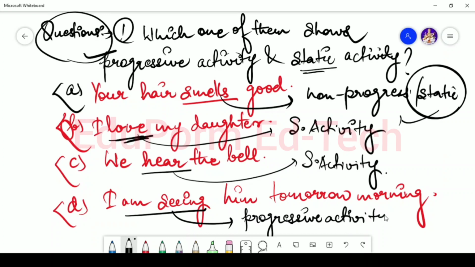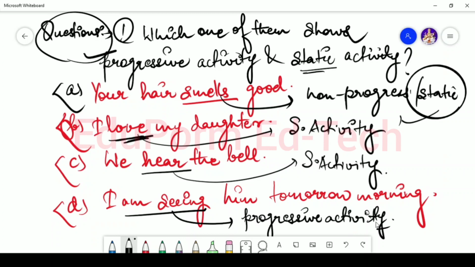So to solve these kinds of questions, first of all, you need to understand the difference between progressive activity and static activity. The second thing is, while attempting the question, you have to search for the verb first and check if the verb is in the form of progressive or static.